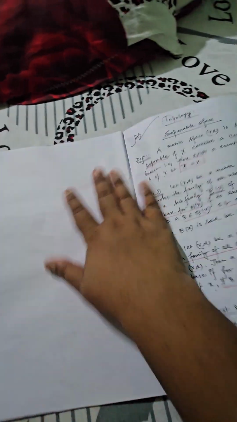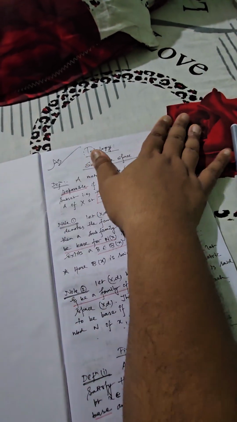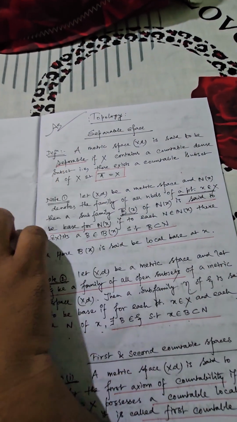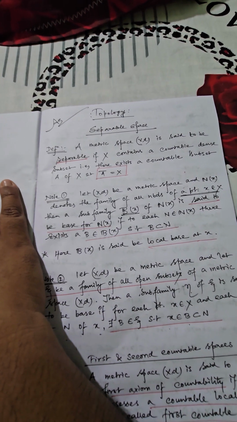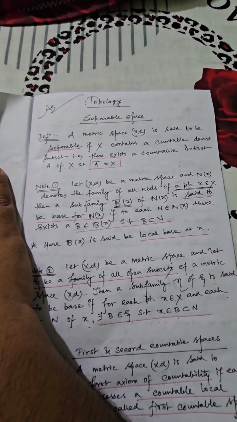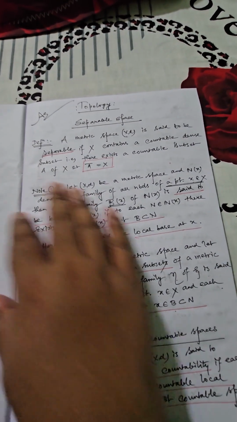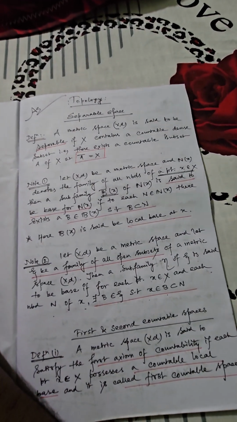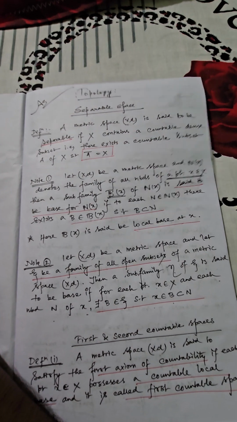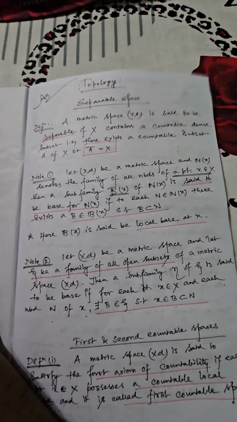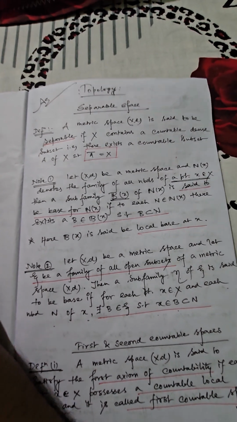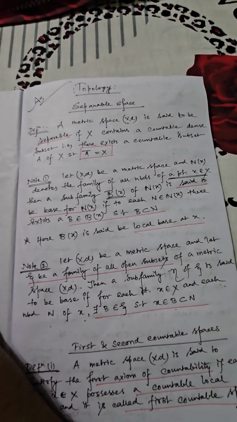If you consider the definition, what does it mean? A metric space is separable if it contains a countable dense subset. So here we have proved the structure is definitely countable, and obviously it will satisfy the basic criteria of existence of local base. So from this particular aspect we can say definitely every metric space is nothing but a separable space. I haven't written that one, but I hope you can understand this one.